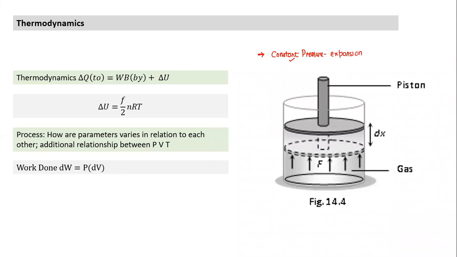We supply heat and the piston will have sand on it. So basically, constant pressure means we are not changing any weight on the piston. This remains constant. As long as the weight on the piston remains constant and we are doing things slowly, the pressure will remain the same. But if I want to expand, something else needs to be done. So what needs to be done? If I start heating it slowly, I give a small amount of heat here. What will happen?